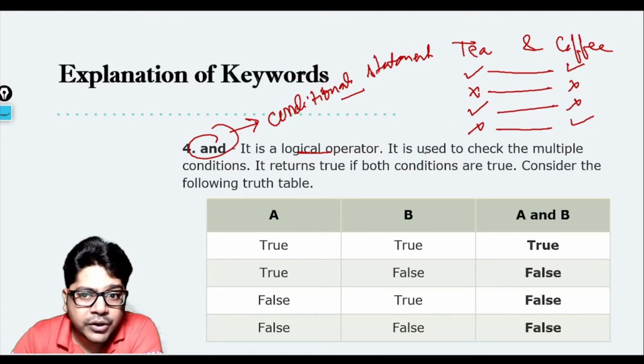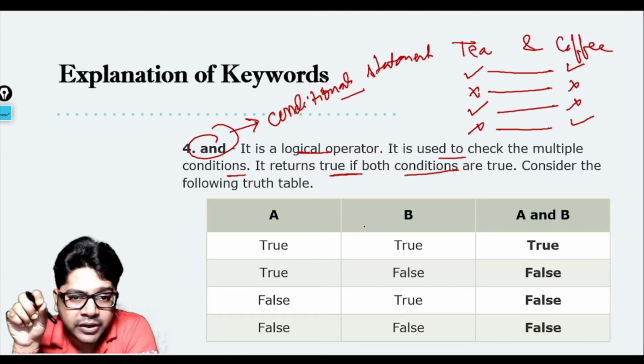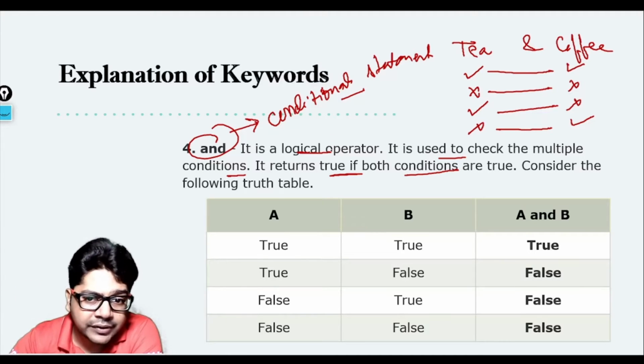Okay, so here what you do is that it is used to check multiple conditions, and it returns true if both conditions are true. And consider the table that we have. So a truth table basically means you make a scenario, you keep one of the conditions as true, the other as false, and you check what will be the output. So this is the truth table.